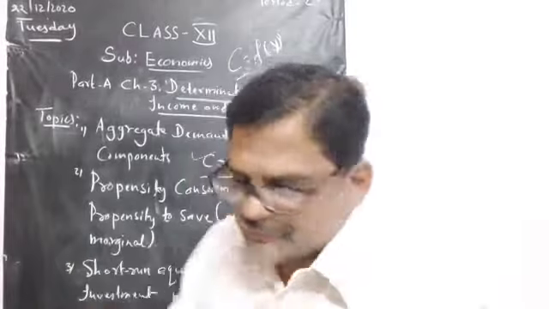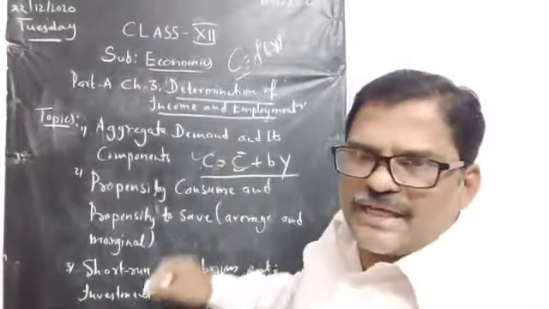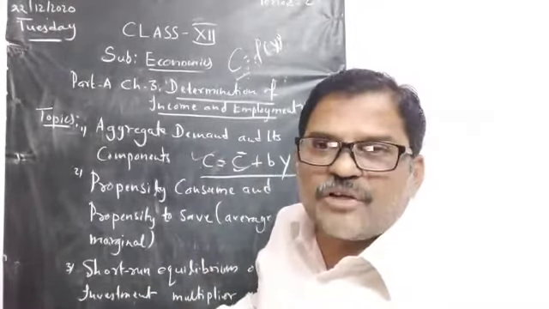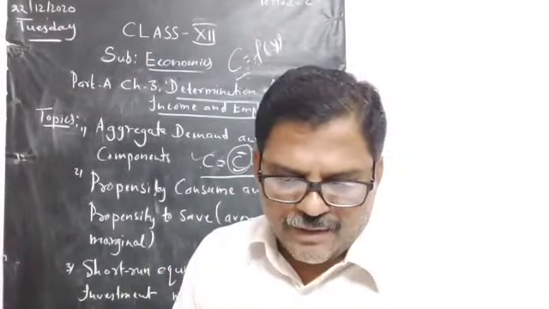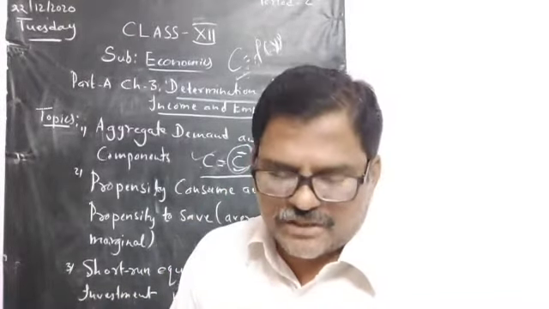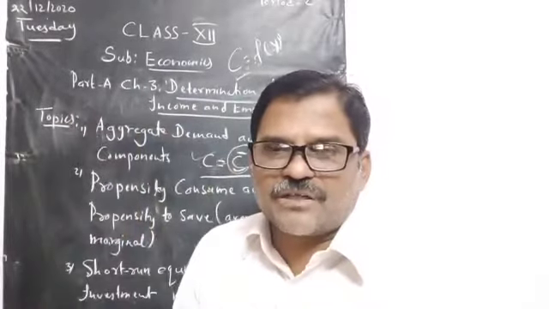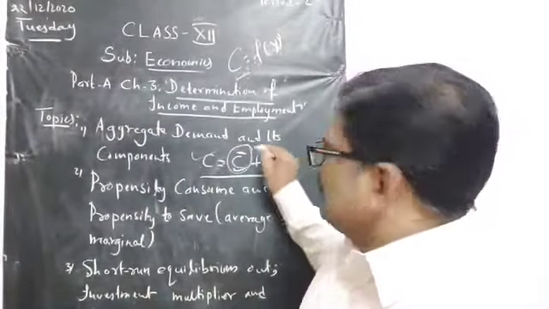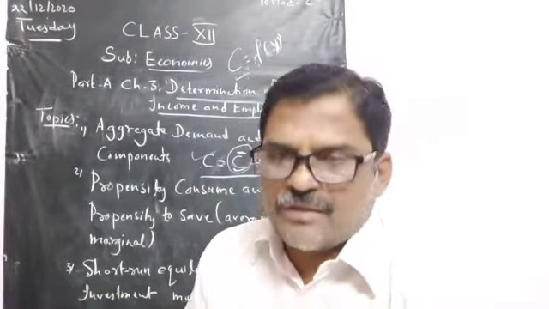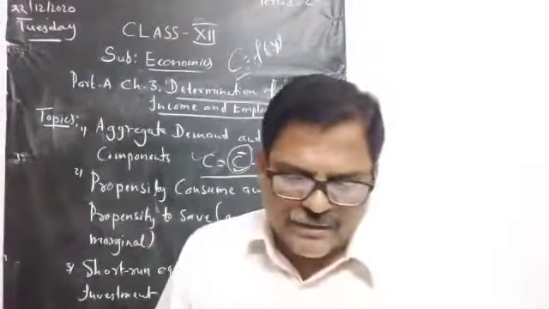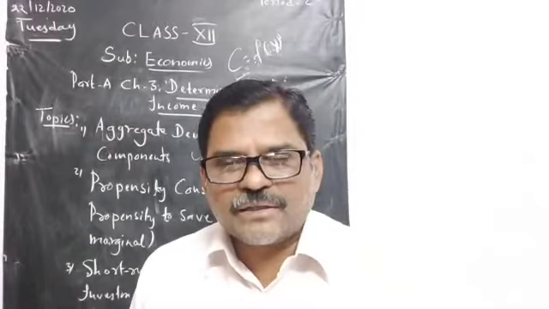So here C means consumption. C bar means consumption when the level of income is 0, which is called autonomous consumption. B, the small letter B, means the slope of the consumption curve. And Y means income.